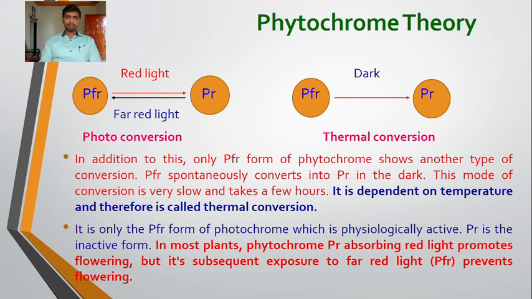This PFR form is the physiologically active form while PR is the inactive form. The phytochrome PR absorbing red light promotes flowering, but when it is subsequently exposed to far red light, it prevents flowering. So this is about the phytochrome theory.